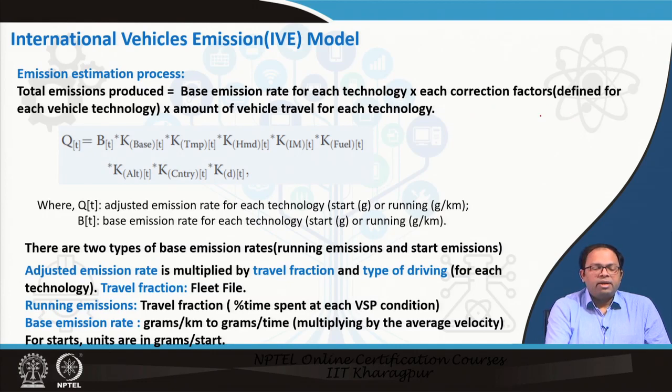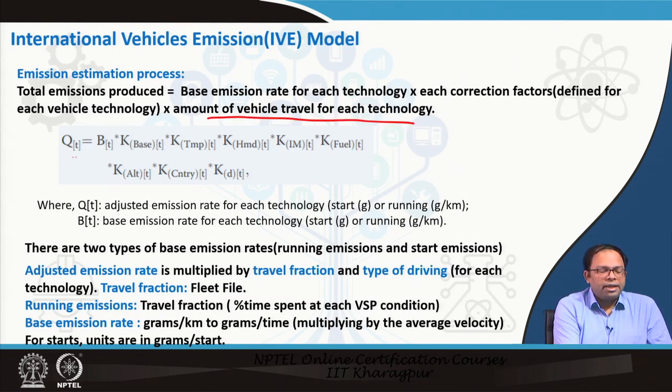Then there is a correction factor defined for each vehicle technology. So, we also apply correction factors, and then the amount of vehicle travel for each of these technologies. So, you can see the correction factor. If I have this QT, it is the adjusted emission rate. Again, we have two kinds of emission rate: one is the base running emission rate, and the other is the start emission rate.